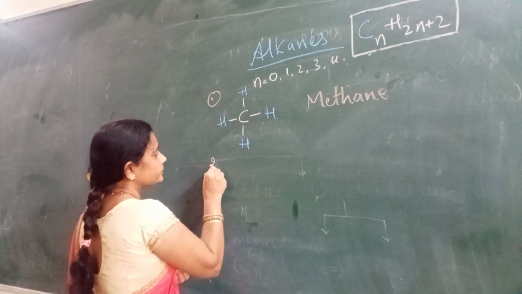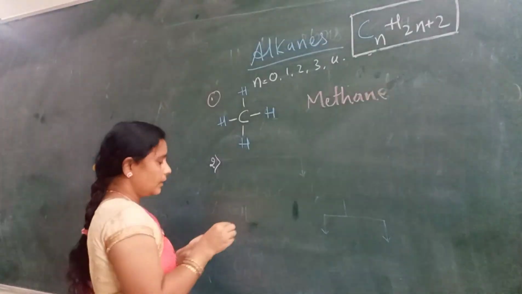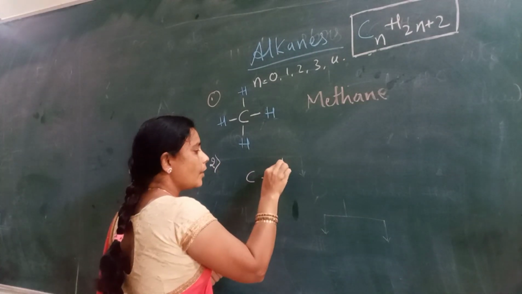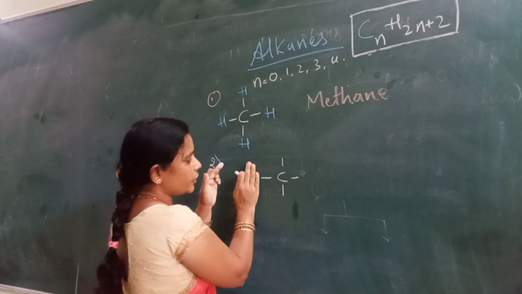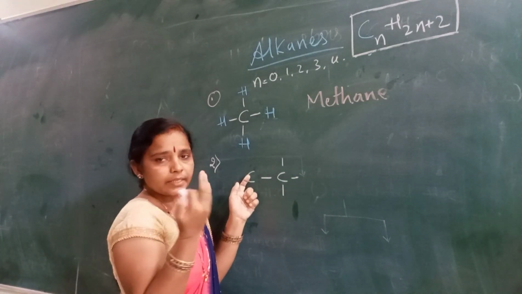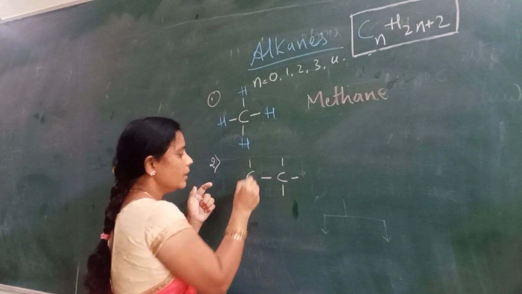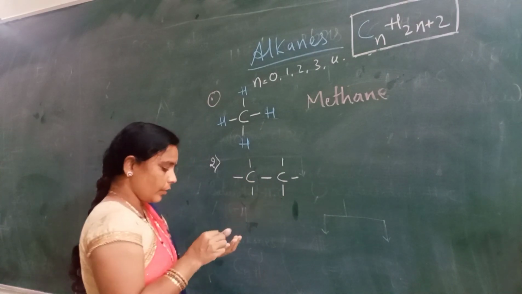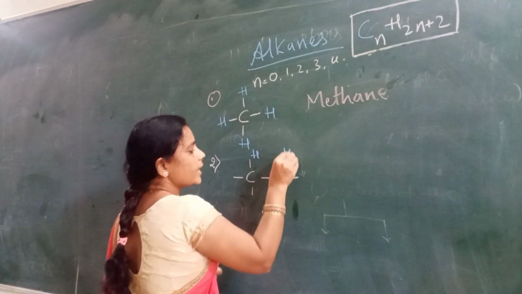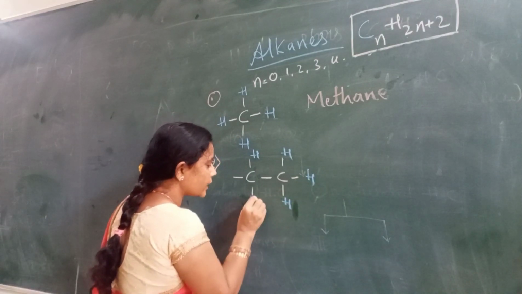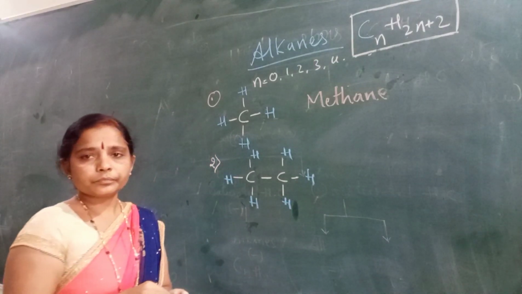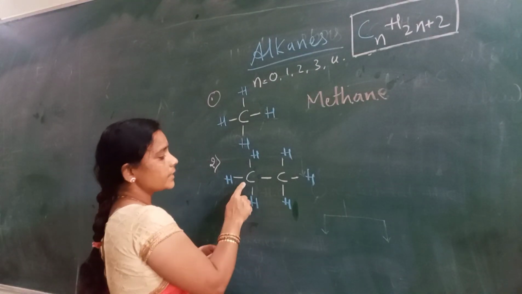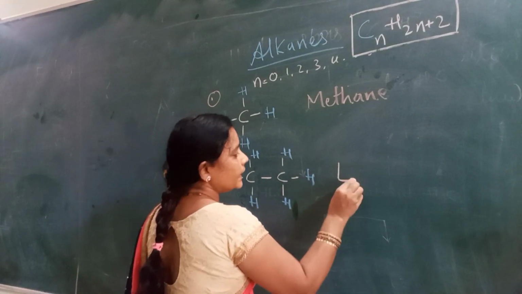Then the second member, that means carbon with 2 bondings, 2 carbon atoms. How is it going to bind? Tetravalency, we should match it. Carbon has tetravalency, that is 4 bondings for each carbon atom. This bond is common for the first carbon atom and the second carbon atom. Now we are going to balance the hydrogens here. When we check the general formula, n is equal to the number of carbon atoms. So this is the second member. It is called ethane.